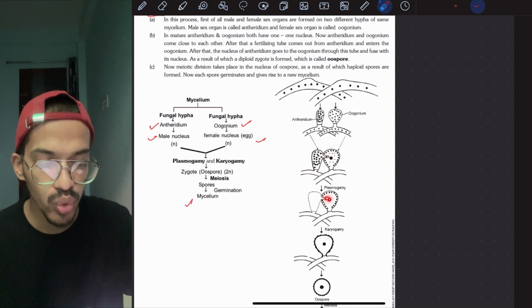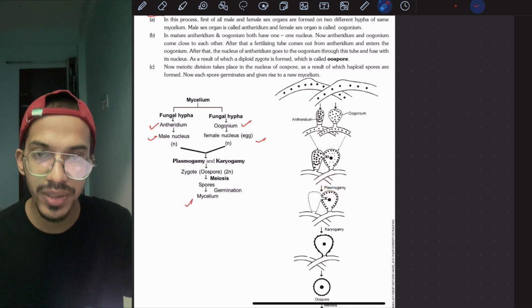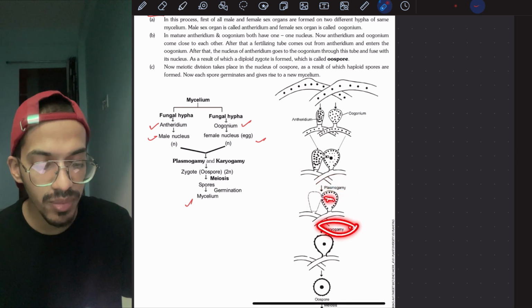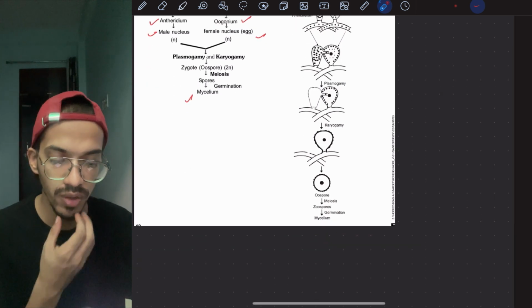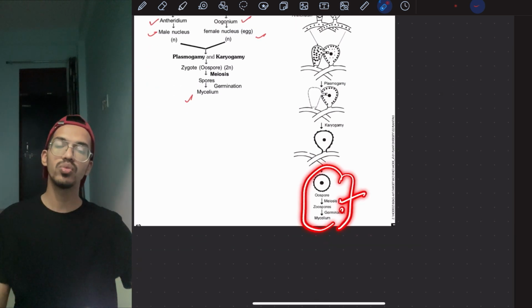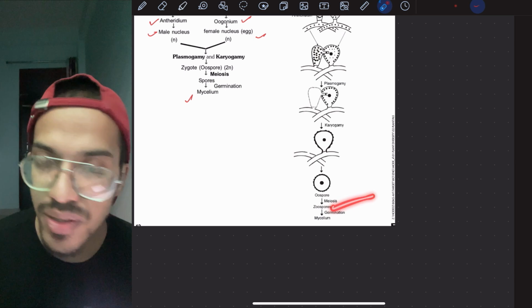Then what will occur? Two nuclei won't remain; only one nucleus will be there. So karyogamy. And after karyogamy, what will happen? There will be reduction, so meiosis will occur. Zoospores will form, and each zoospore will germinate into what? Mycelium. So, did you understand this whole story?